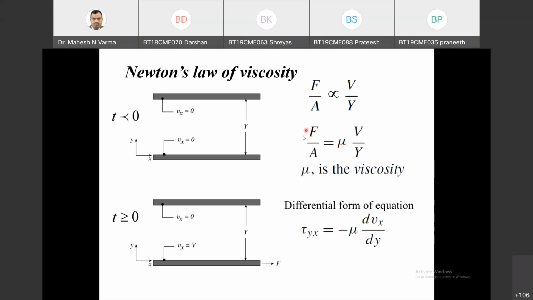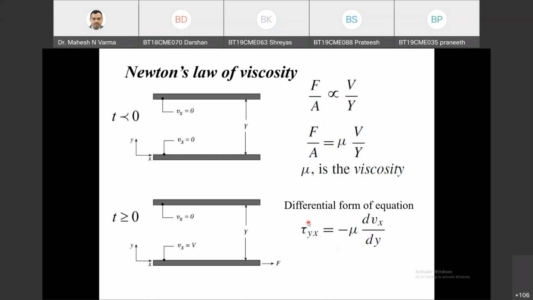The same equation is written in differential form. This force per unit area is written as tau yx, that is equal to minus mu times the velocity gradient dvx by dy. This is the differential form of the same equation.